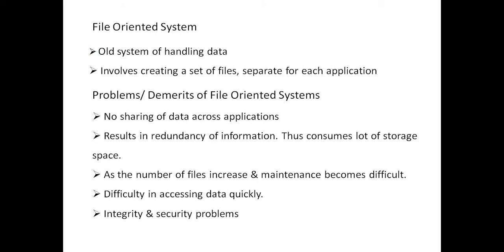The file-oriented system was the most basic system. It was all about creating a set of files, separate for each application, separate for each program. So, in simple terms, it was all about creating files for each and every task, for each and every program or application.